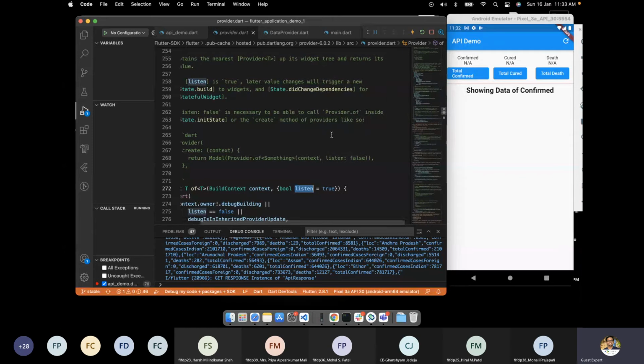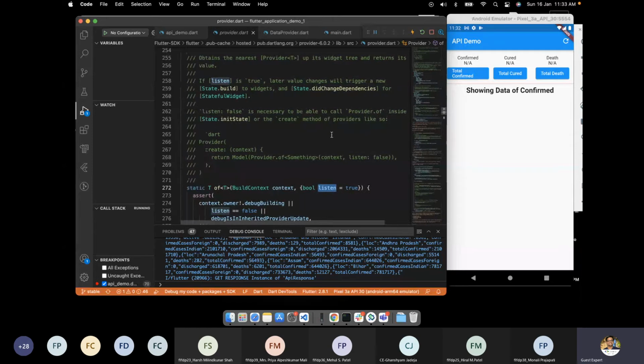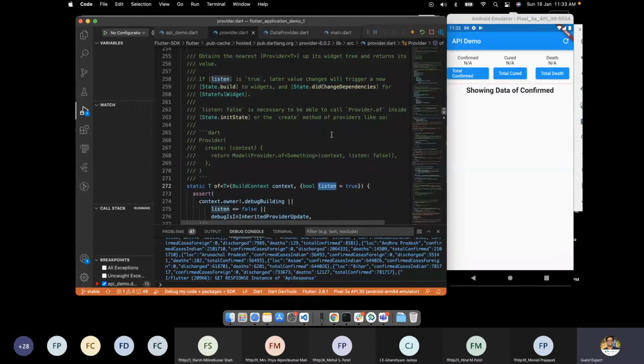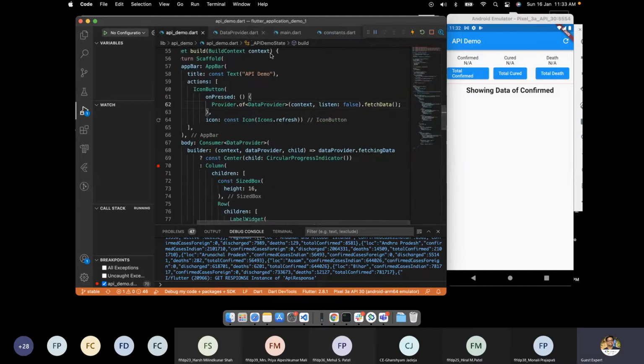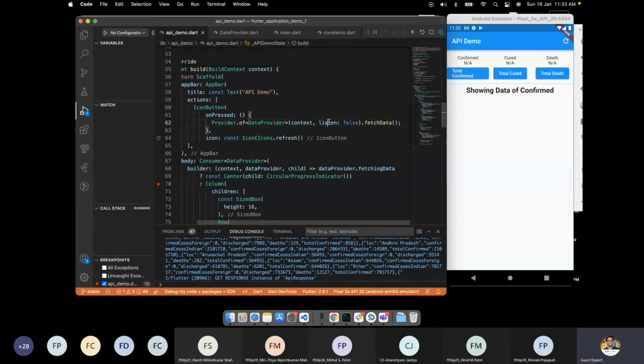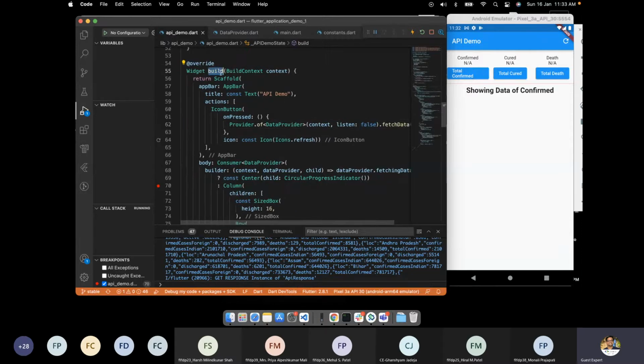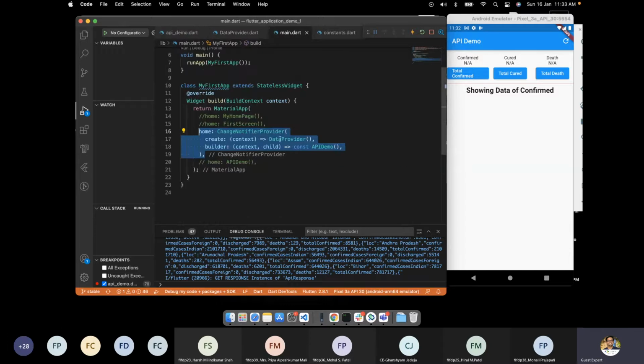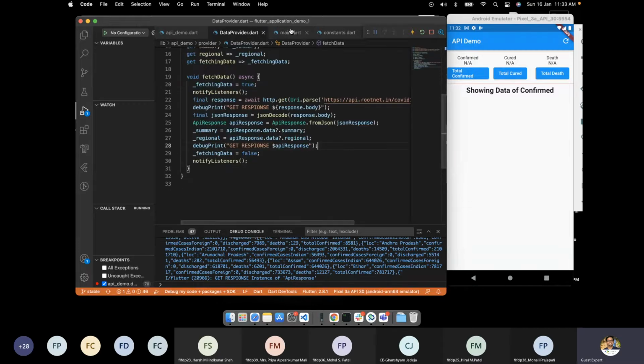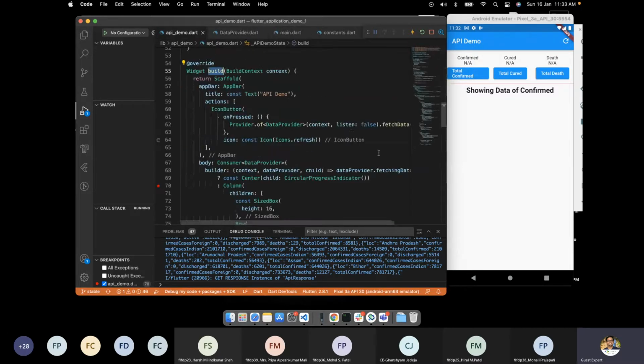Listen false is necessary to be able to call provider dot of inside the state of the create method of provider. Okay. So earlier what was happening, if I don't pass this listen equal to false, it will actually rebuild the whole application from the builder method from where it is being provided, which is like this. So this builder method will get called, which we don't want. So we just told it that, hey, you don't need to do this. You need to create listen is equal to false.